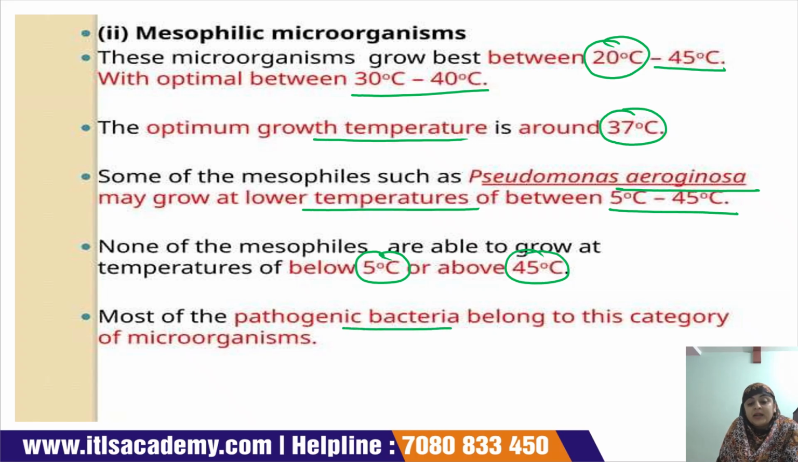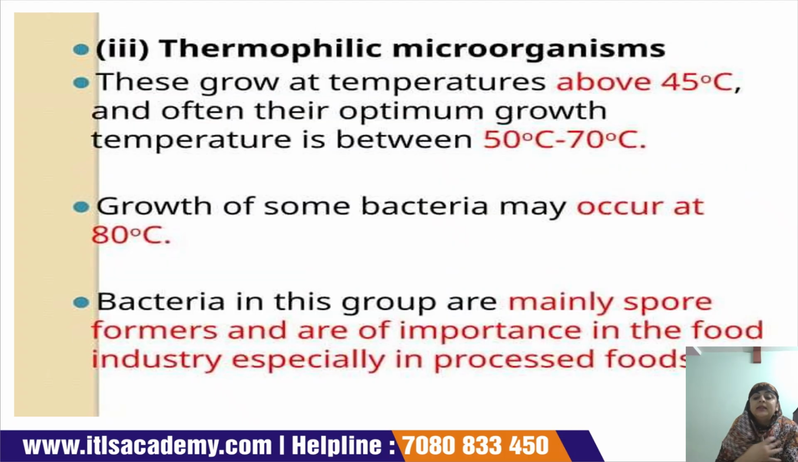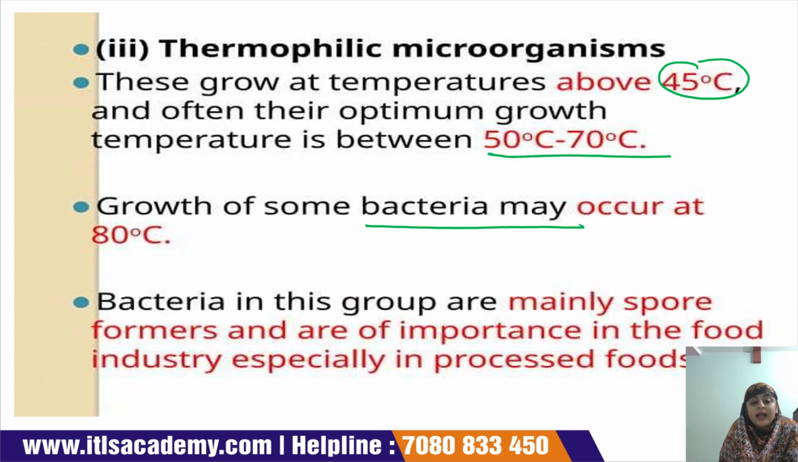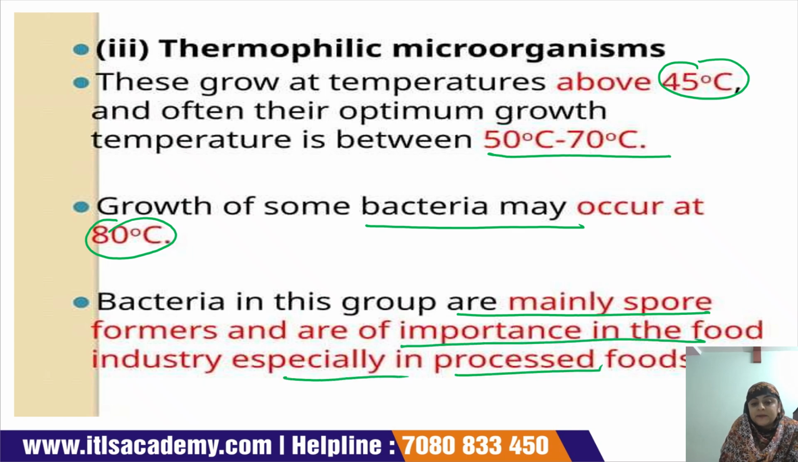Most of the pathogenic bacteria belong to this category of microorganisms. Thermophilic microorganisms can grow above 45 degrees Celsius, and the optimum temperature required for their growth is between 50 to 70 degrees Celsius. Growth of some bacteria may occur at 80 degrees Celsius, and bacteria in this group are mainly spore formers and are of importance in the food industry, especially in processed foods.